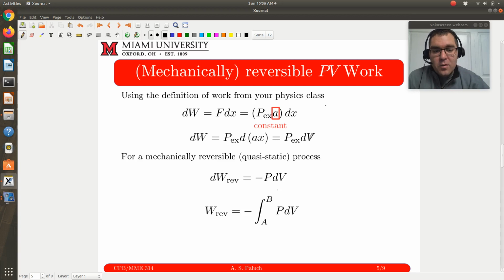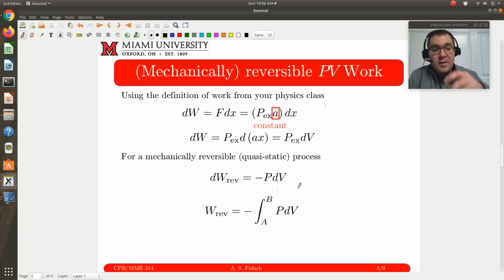Now, in order to get our sign convention right, I have this written just as some external pressure. Based on our sign convention, when our system does work on the surroundings, it's negative. When work is done on my system, it's positive. So if I have my piston cylinder apparatus and my volume is increasing, so my gas is expanding, the volume increases, which corresponds to dV being positive.